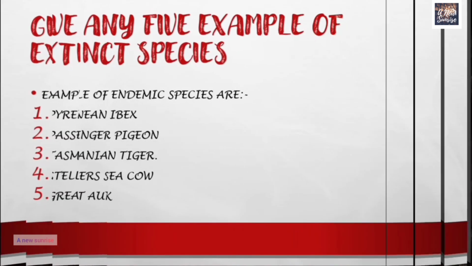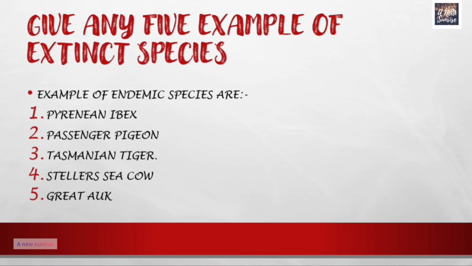Now let us proceed to the next question, that is give any 5 examples of extinct species. I have discussed 10 examples of extinct species. We can give any 5. First one is Pyrenean ibex. Sorry, I have written here endemic, it is wrong. Examples of extinct species are Pyrenean ibex, passenger pigeon, Tasmanian tiger, Steller sea cow, great auk, dodo, saber-toothed cat, and many more. You can answer any 5.